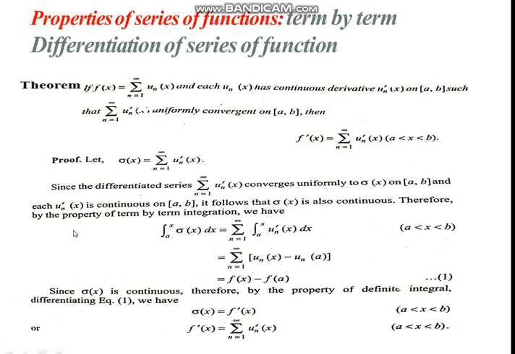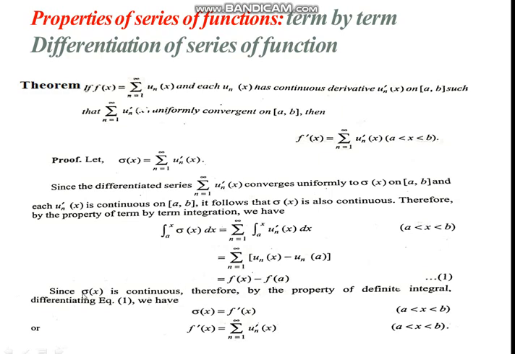Therefore, by property of term by term integration, we have integration of the limit function is equal to summation of integration of the function u_n'(x). Now integrating this differentiable function, we get u_n(x), and taking upper and lower limit, we get u_n(x) minus u_n(a), and after taking summation from n equals 1 to infinity, we get f(x) minus f(a).